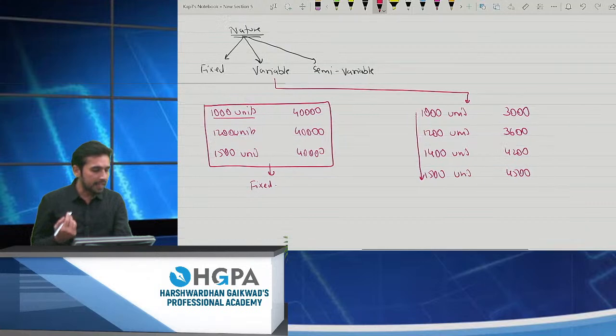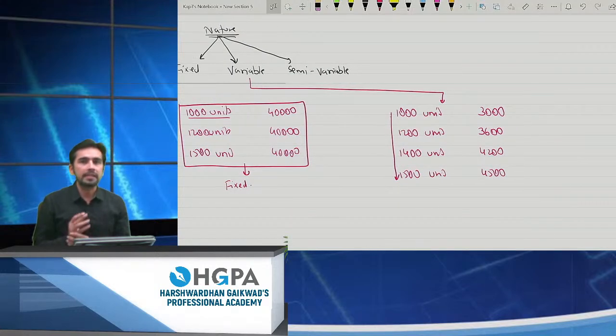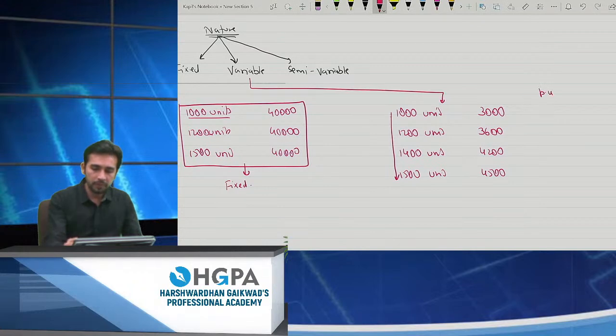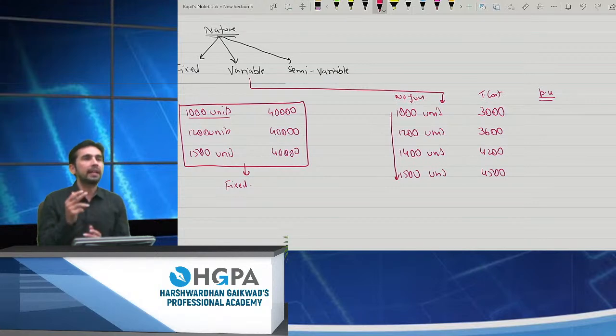So how will I check whether it is variable or whether it is semi-variable? How will I check? So I take the per unit cost. This also you have learned in your lower levels, right? I will check the per unit cost. How will I check the per unit cost? This is the total cost and this is number of units. Yes, you just need to divide, that is per unit cost.